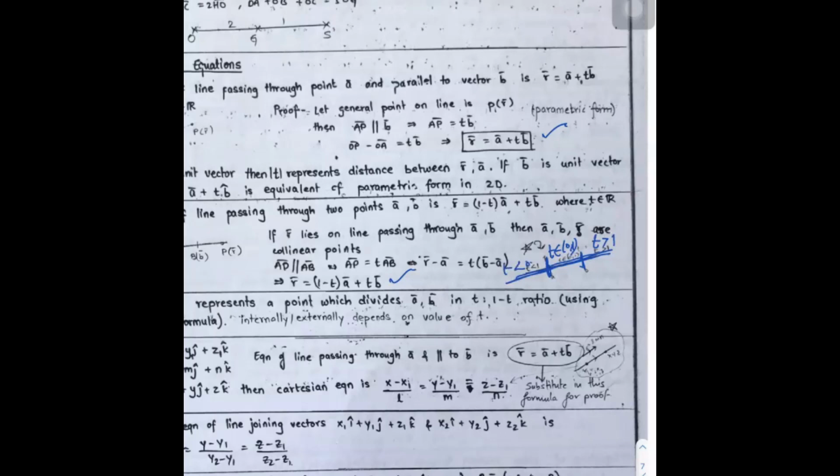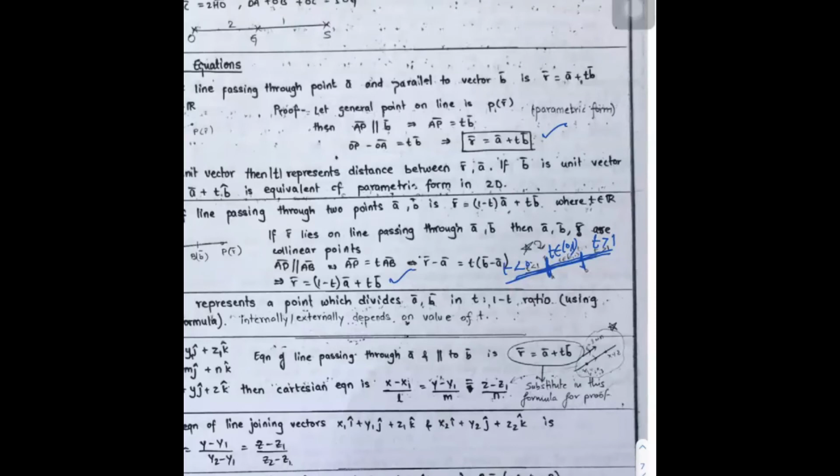So if you take 2 points A bar and B bar, the line segment equation is R bar equal to (1 minus T) A plus T B, where T belongs to 0 to 1. The ray equations: T greater than 1 gives the ray starting from B bar, and T less than 0 gives one more ray starting from A bar.